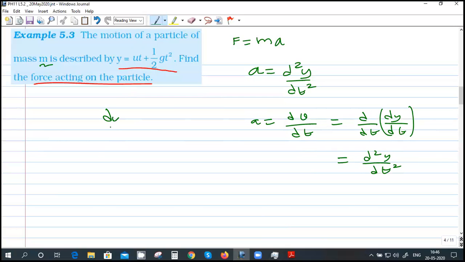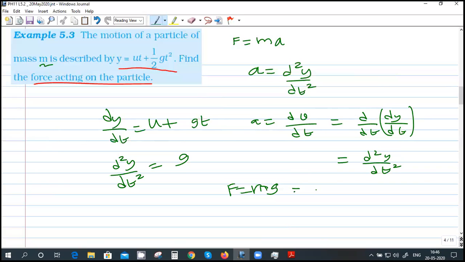First, dy by dt is what? u plus 2gt over 2, is that right? Derivative of t is 1. Derivative of t square is 2t. So this 2 will cancel. It is just gt. Is that right? And then differentiate again. d square y by dt square is equal to g. So acceleration is g. From that, force is m into g.